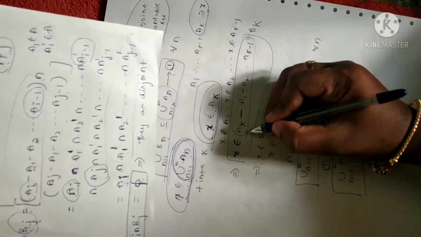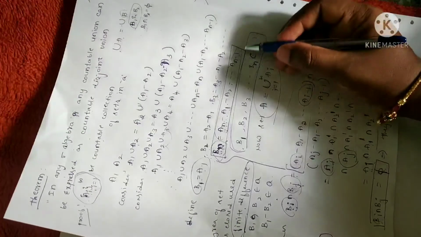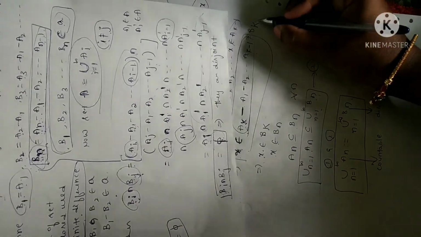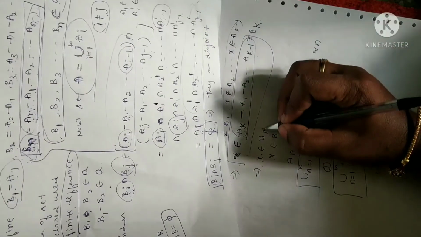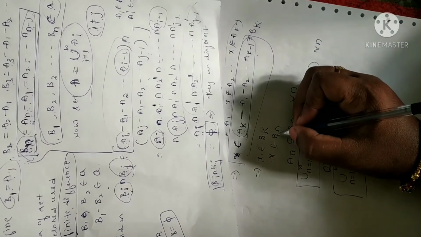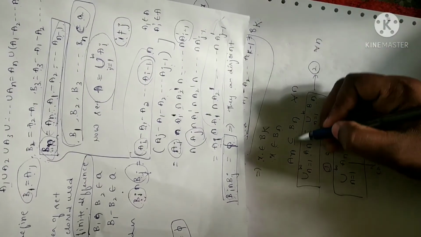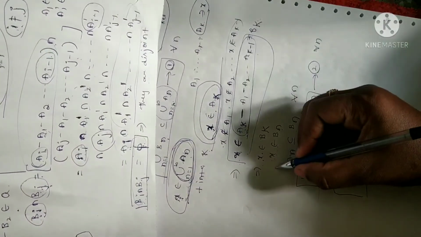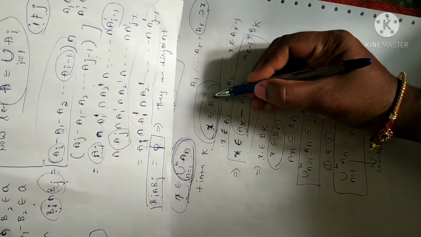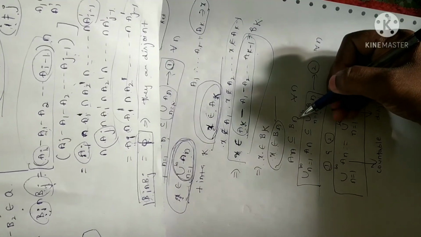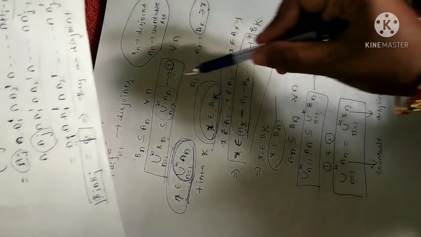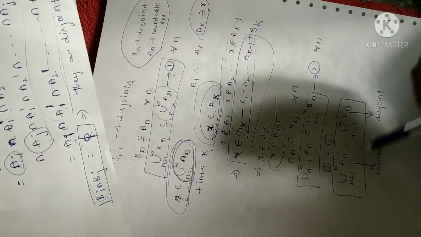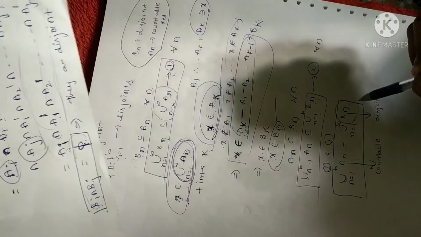Fine. The meaning is, I have assumed here Bn is An minus the previous sets. So Ak minus the previous sets, I can write this as Bk. So x belongs to Bk. For some integer n, I can write x belongs to Bn. So An is a subset of Bn. Why? Because I have assumed x belongs to Ak as well. So from this expression and this expression, since x is on both sides, I can write An as a subset of Bn. I have taken the union on both sides. Now compare equation 1 with 2. So I can write the union of all countable sets is equal to the union of all disjoint sets.